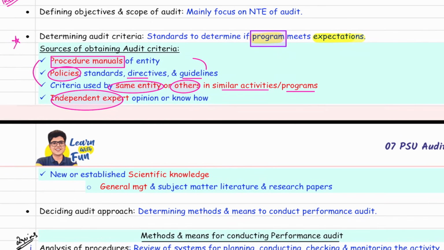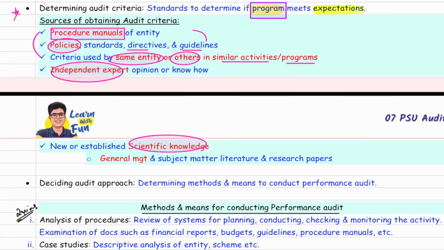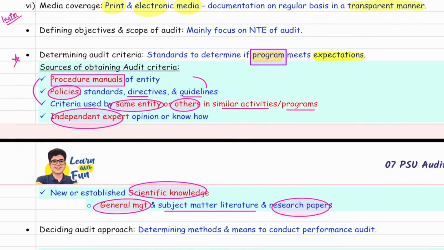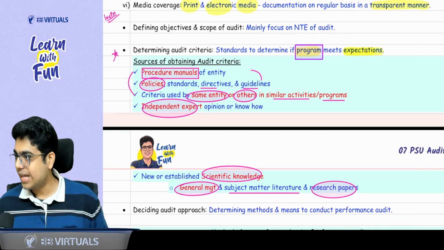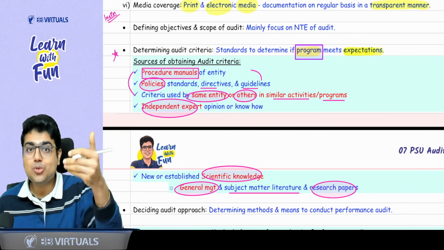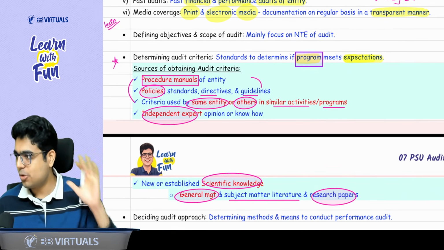If government is doing something scientific, you can take help of scientific knowledge. And apart from this, as I told you, in many IIMs, they have research paper. So if there is any research paper available, management paper available, you can go through that. So these are your criteria which can help you to understand whether the policies are working properly or not.